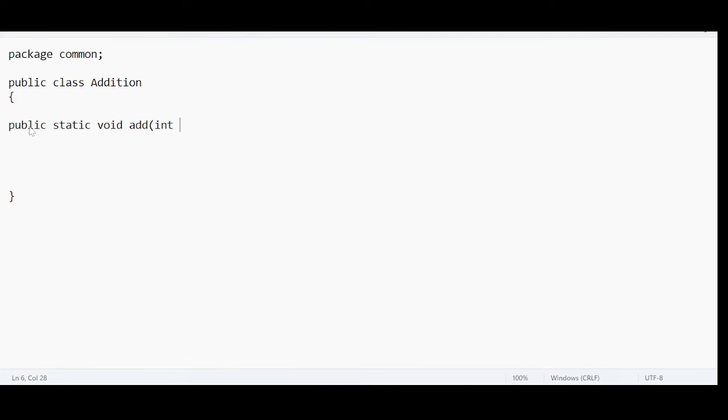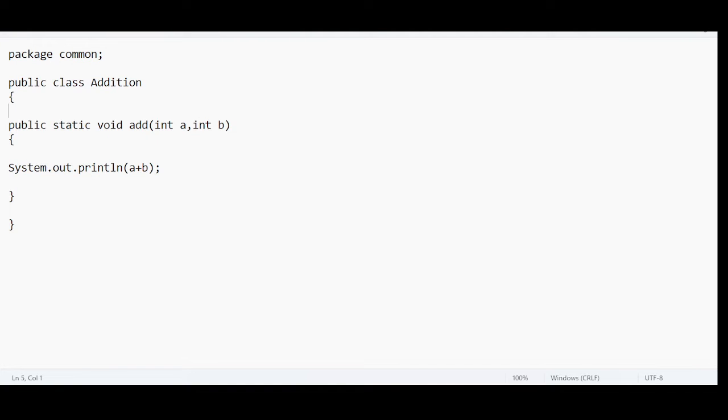Take two inputs, integer A, integer B, and in the method block, usually we call this as methods, but in C and C++, we don't use this terminology like methods. They call it as functions. But in Java, we represent the functionality in the form of methods. Methods represent functionality. So we do not call it as functions, instead we call it as methods. Remember that. To add, System.out.println A plus B.